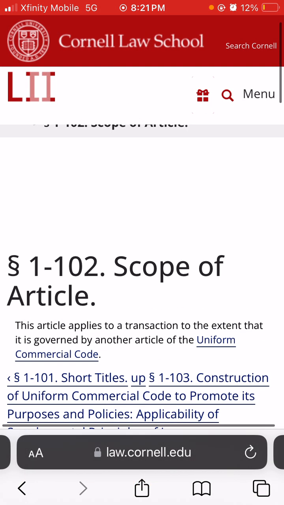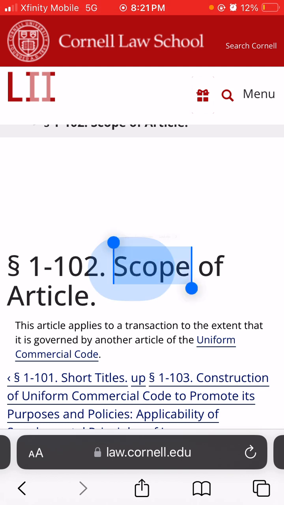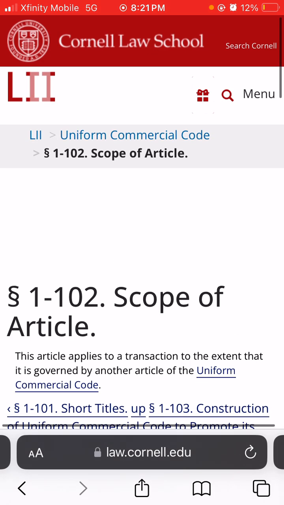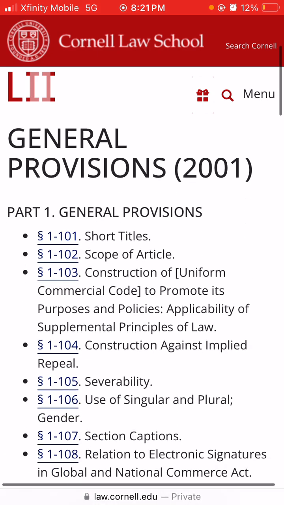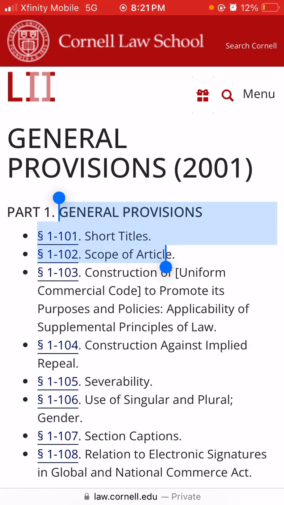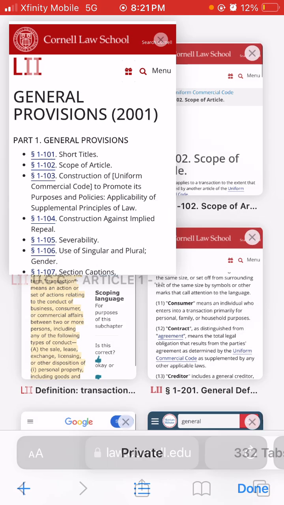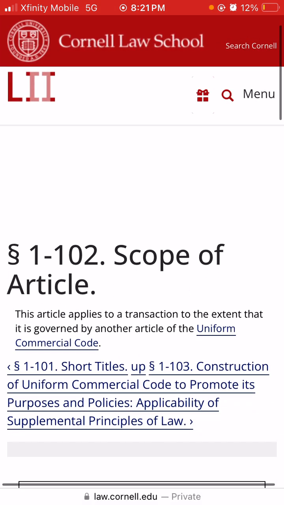All right, so it says scope of article. What is scope? When Congress says this, because they say this a lot, they pretty much are saying, what does this apply to? When you're talking about Article 1, or just in general the Uniform Commercial Code, because that's what we're on, general provisions. This is the section we're at, number 2, the scope of article.